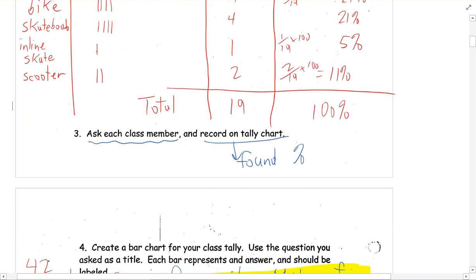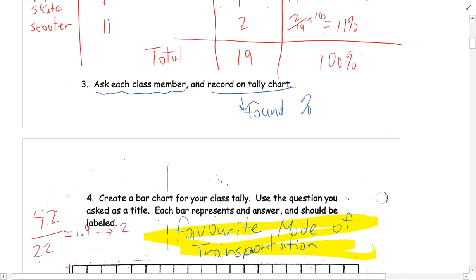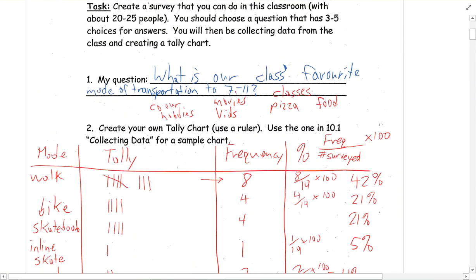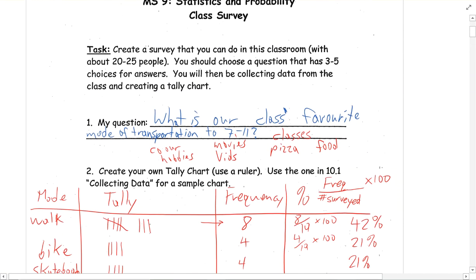Good. Then you can ask a class member, record it on your tally chart, and don't forget you have to then find the percentage based on how many people you surveyed. And then the last thing is you create the bar graph. Okay, that's our lesson. Good luck. Enjoy.